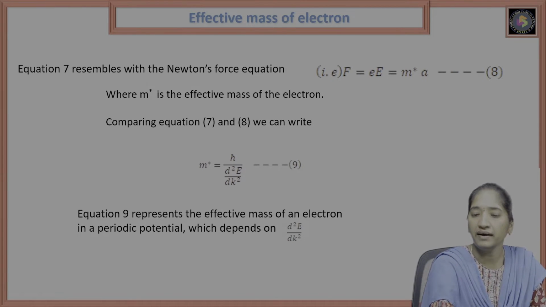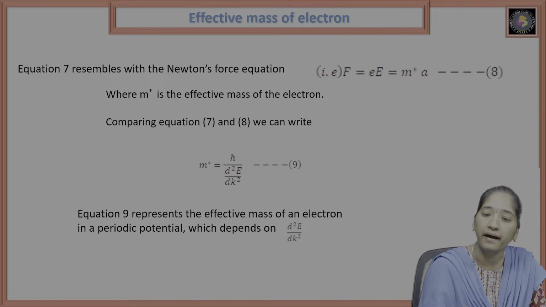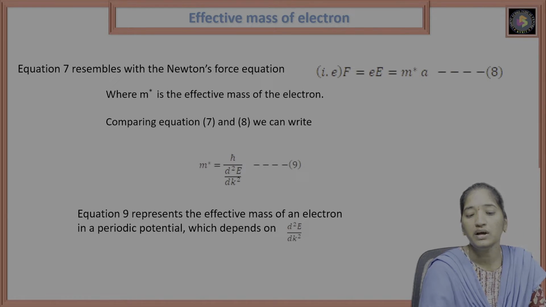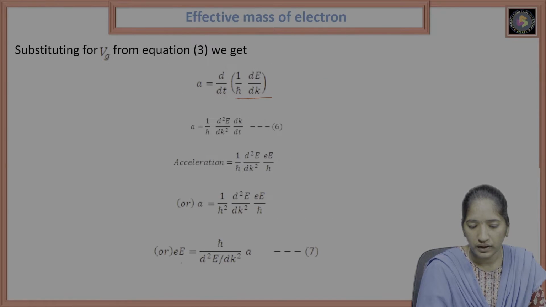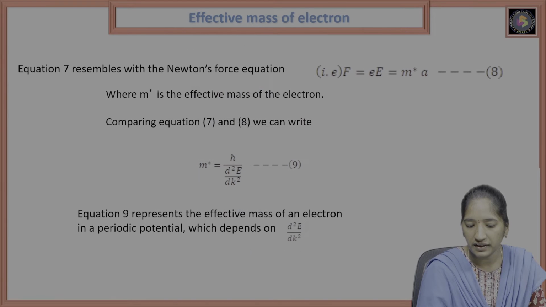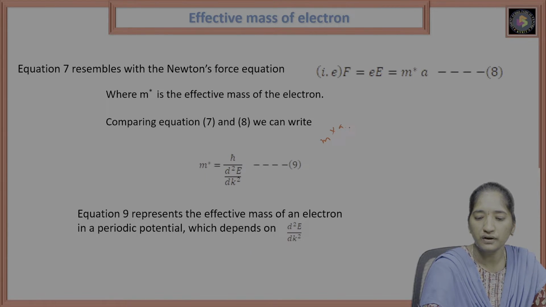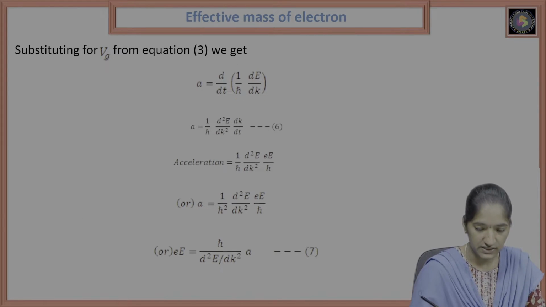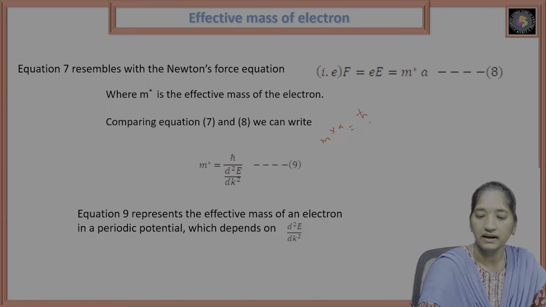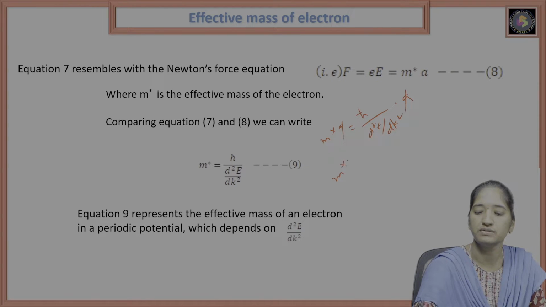Comparing equation 7 and 8, the E equation and the force equation, you have to compare those equations. If you write like this, m star a is equal to h cross square by d square E by dk square into a. The a gets cancelled, and you will get m star is equal to h cross square by d square E by dk square.